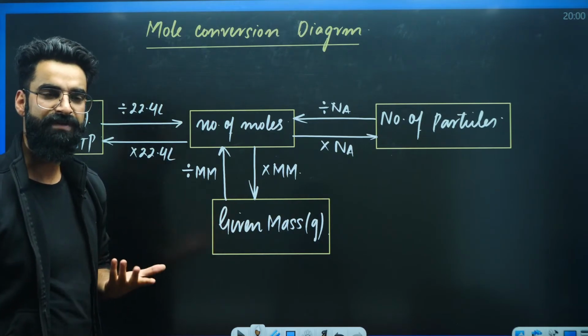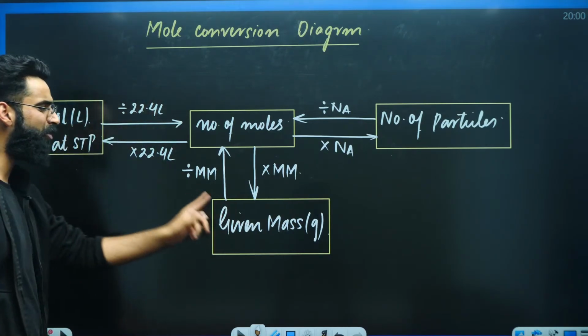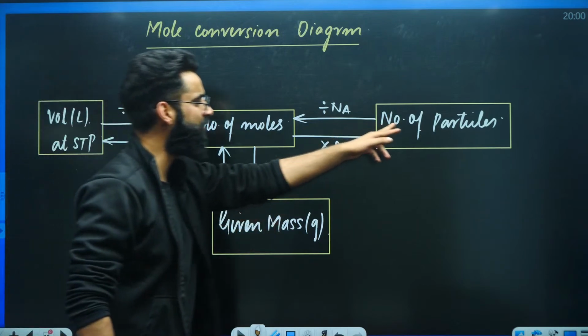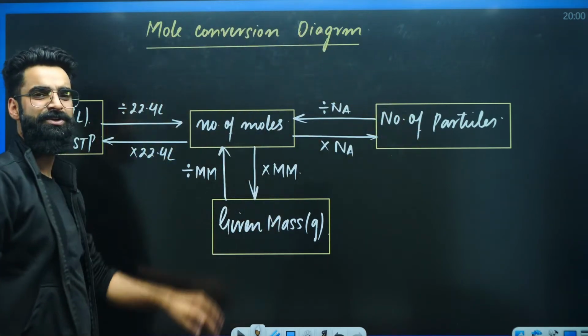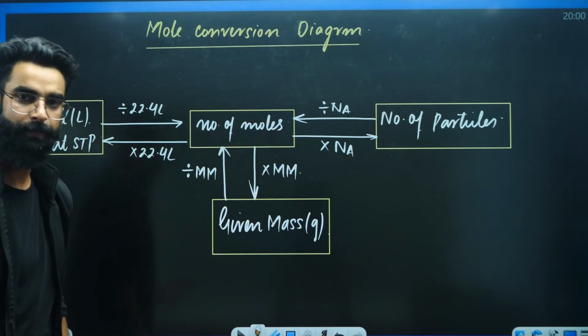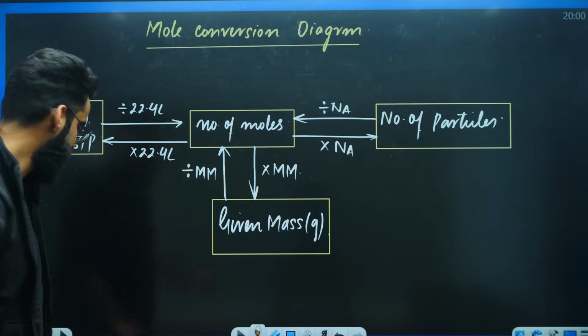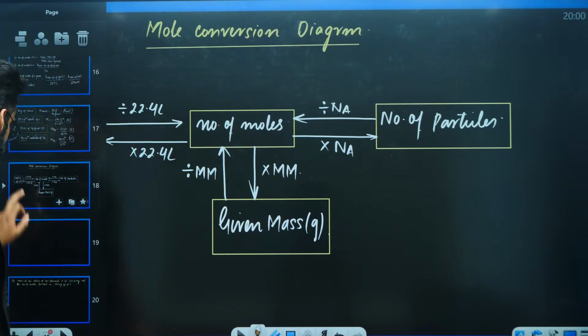So if I ask you, how do we convert volume into mass? How do we convert mass into particles? How do you convert particles into volume? What do we have to do? We just have to follow the arrows. What does that mean? Have a look.